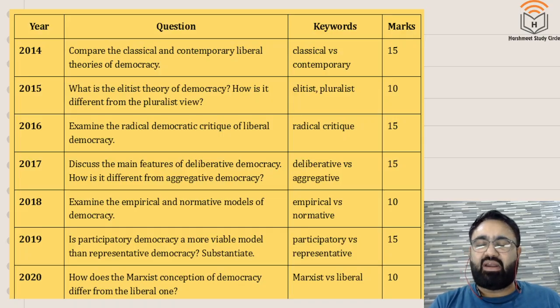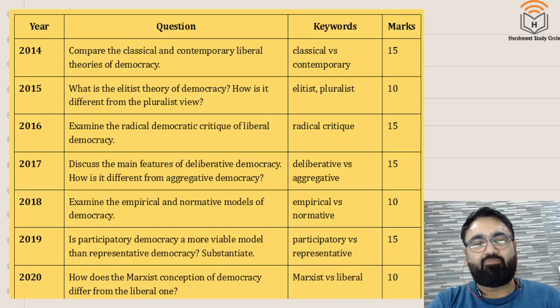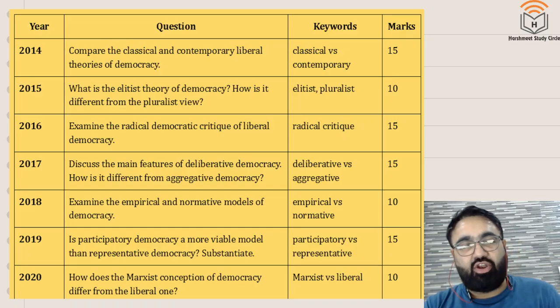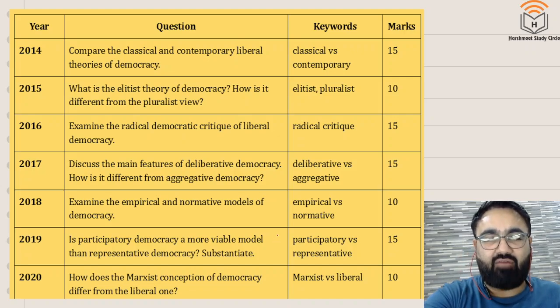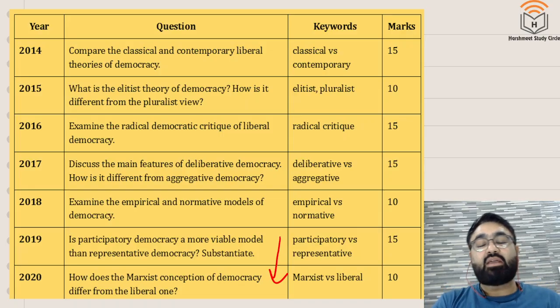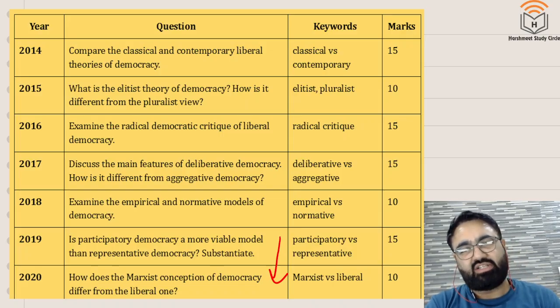2014, 15, very simple, straightforward questions. 2014, compare classical and contemporary liberal theories of democracy. 2015, what is the latest theory of democracy? एक करके, they're just asking about democracy theories अलग-अलग. But now again, as with the earlier topics, you see what is happening after 2019. अभी तक क्या था 2019 से पहले, सिंपली कि भाई ये कौन सी थ्योरी है, वो कौन सी थ्योरी है, the main feature of deliberative democracy, and so on.